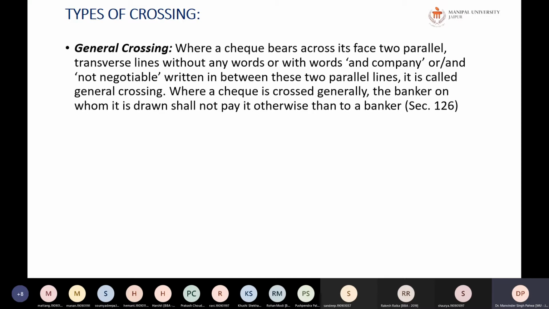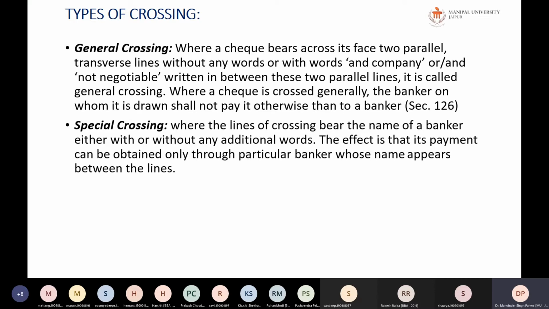So what happens in that case? Counter payment number one is not there, and the other person will deposit the check in his bank, and he only can get the payment. Whoever deposits the check can get the payment from their bank itself. So what will it do? Whoever is taking a payment, his account will first be credited and then debited. So it can be identified who has actually taken the payment.